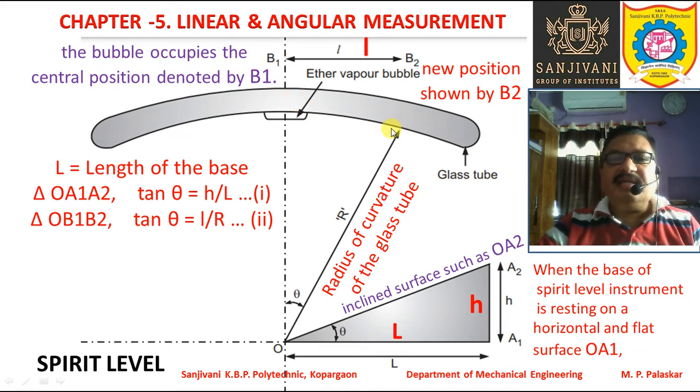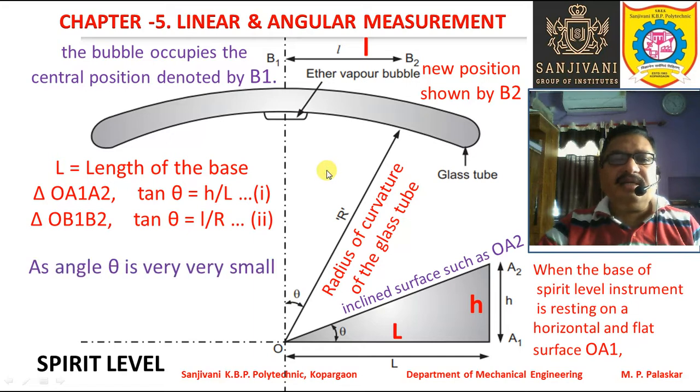And we can consider tan of this angle theta. This angle is also theta, right? So tan of this angle theta is nothing but the opposite side divided by the hypotenuse, that is small l upon R. So this distance is small l, and R is the radius of curvature, so that becomes the hypotenuse, right?